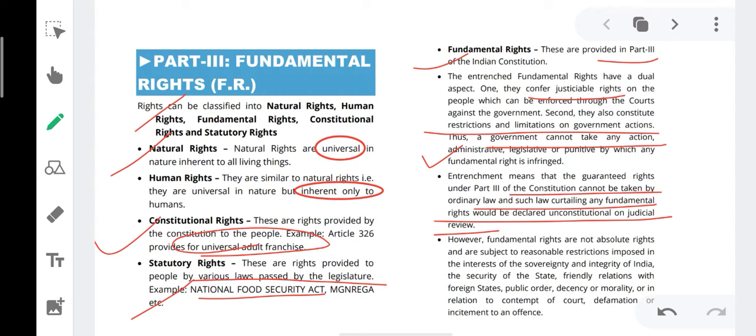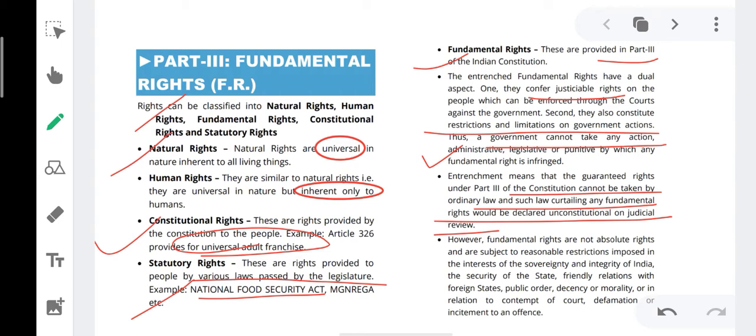What is basic structure? Basic structure are those provisions of the constitution which are very important for the functioning of the constitution, to hold the ideals of the constitution, and such provisions are declared as basic structure by the Supreme Court. If those provisions are removed, the constitution will lose its essence and importance.